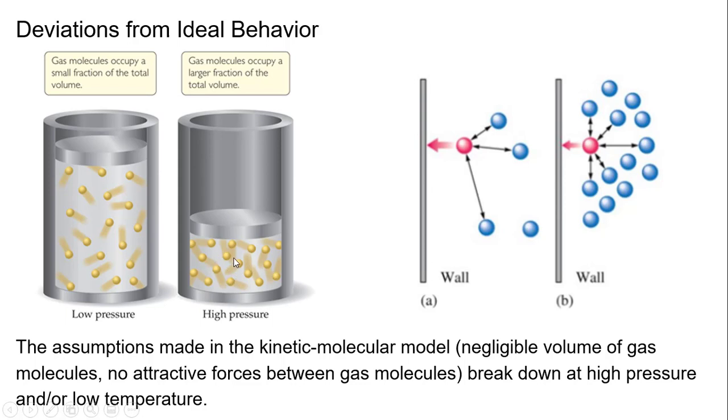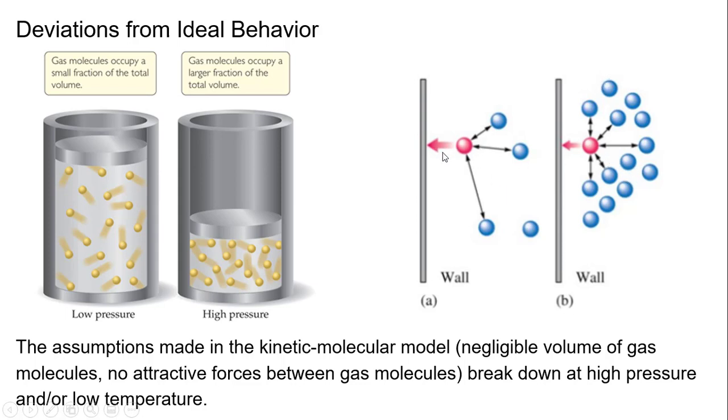Postulate 3, we're going to take a look at this one over here, states that the forces of attraction between molecules in a gas are very weak or negligible. So basically they have elastic collisions. Think of balls on a pool table. They will bump into each other, and if there's enough force, they'll keep going. So here is the ideal gas law. They will collide with each other, but they will keep going as elastic. The kinetic energy is never lost. And with real gases, that doesn't happen.